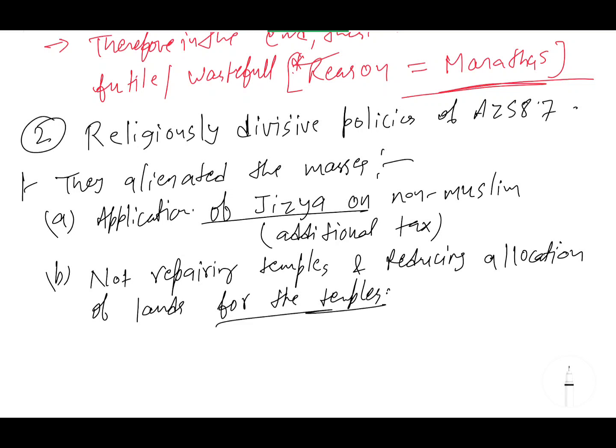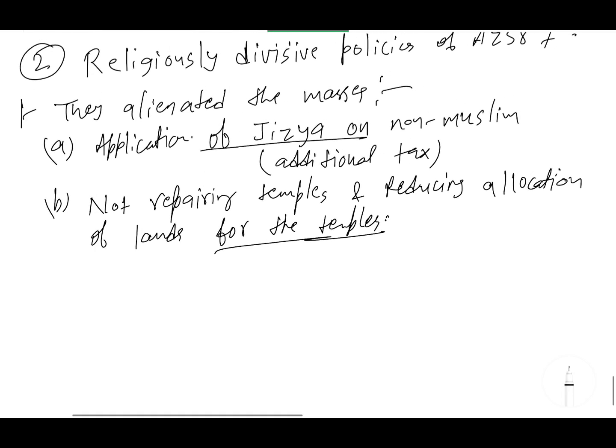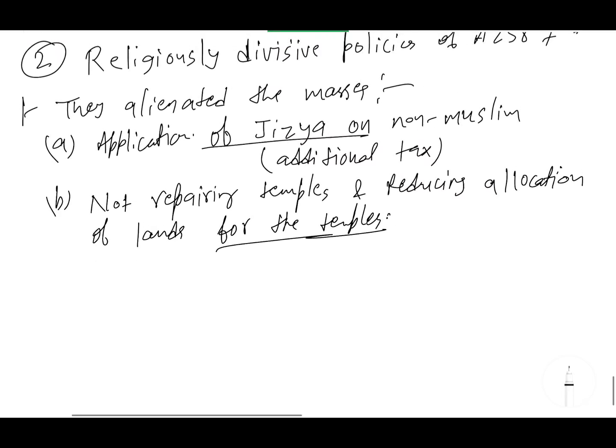Because even for the Mughal ruler, the people under them are their responsibility. He has to do something for them, whatever their religious sentiments. So that's why initially some land was allocated, but now it was decreased in the era of Aurangzeb, because Aurangzeb was hardcore Muslim. That's why.